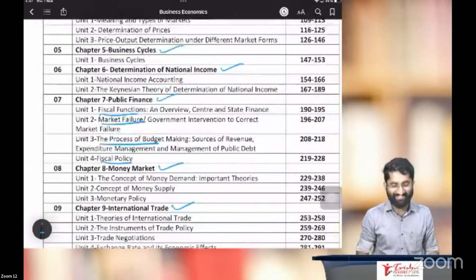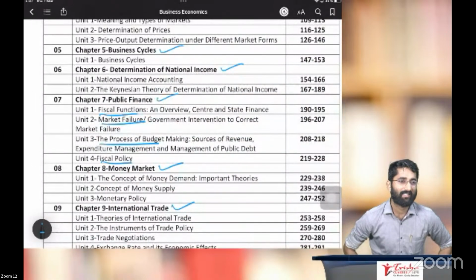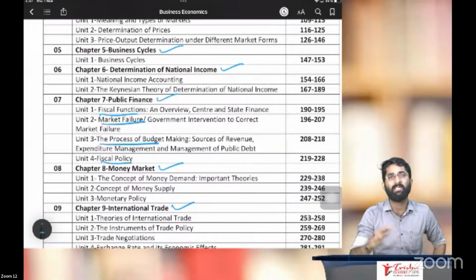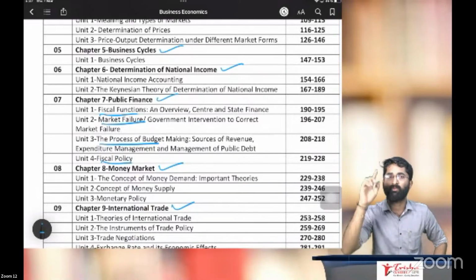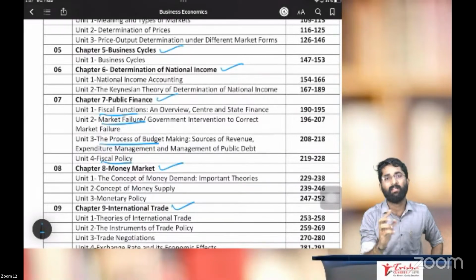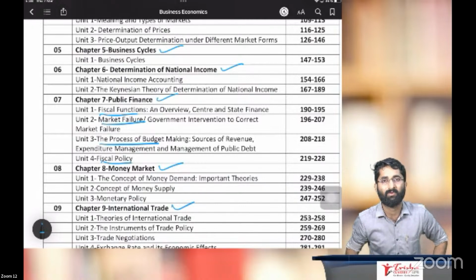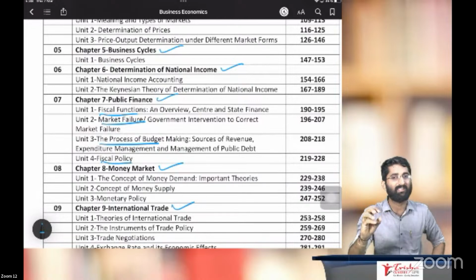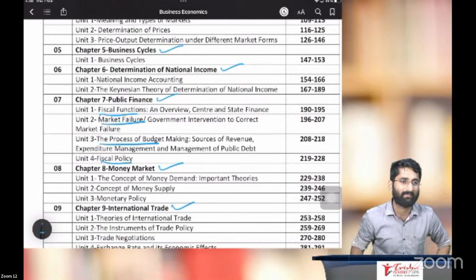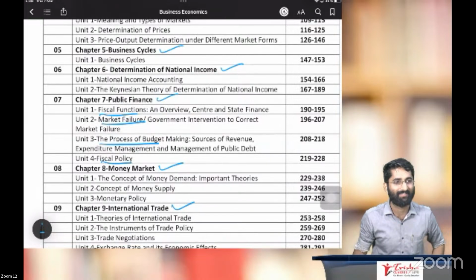Okay. Here, the determination of national income. Directly, we go to chapter 6, determination of national income. Many of you in your PUC, those who have taken economics, you had this already, but still some in-depth understanding is required. For that purpose, I'm going to that chapter and some very important topics in that chapter that we'll be discussing.